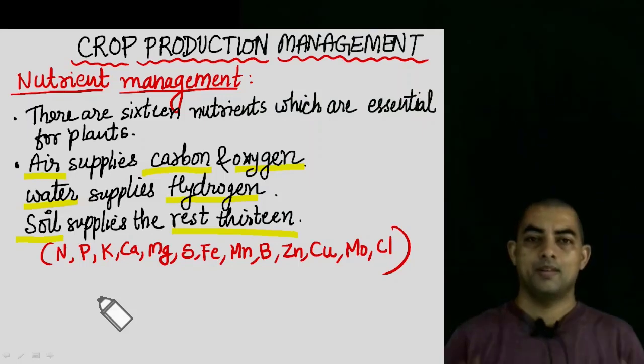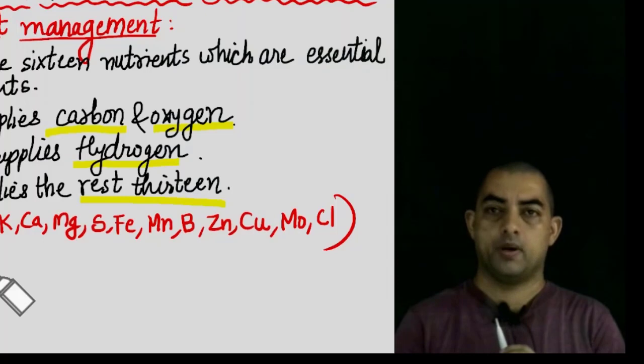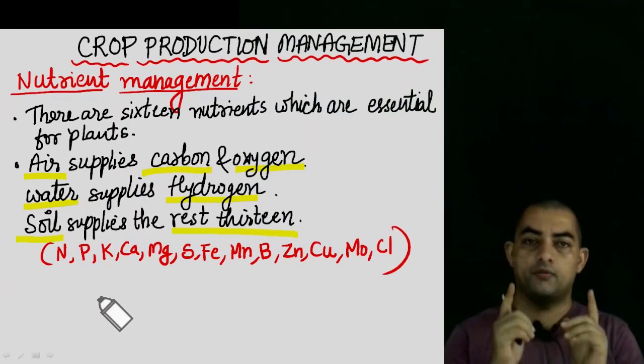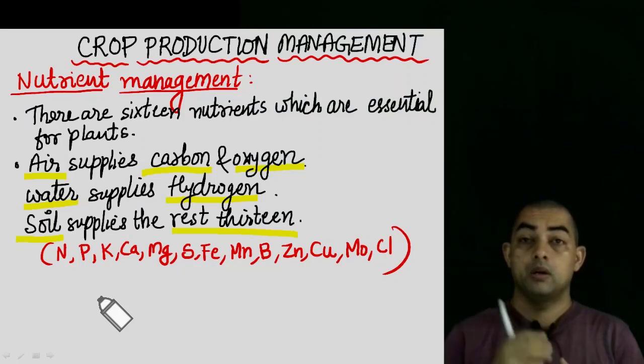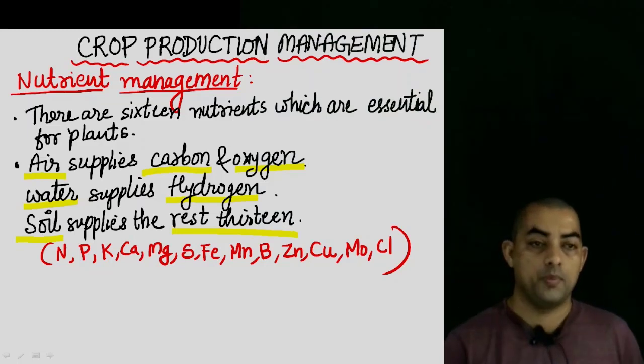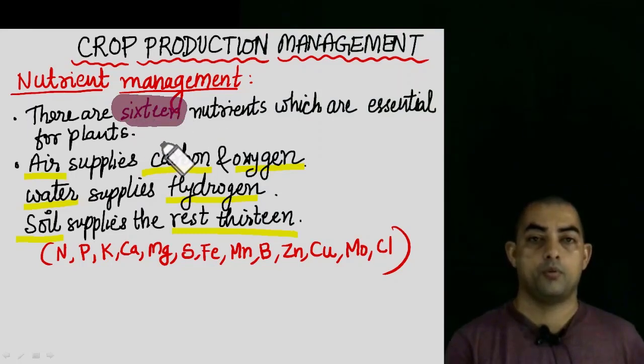Hello students, in this video lecture we will talk about crop production and management. As you can see here, in crop production management, the first very important thing is nutrient management. There are 16 nutrients which are essential for plants. How many nutrients are there? There are a total of 16 nutrients which are very important for plants.